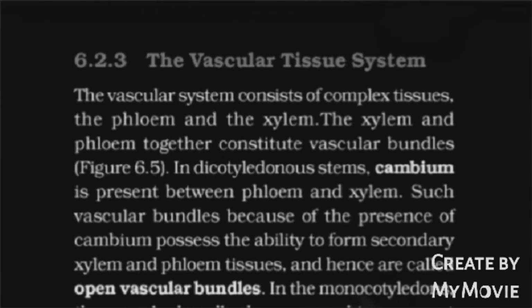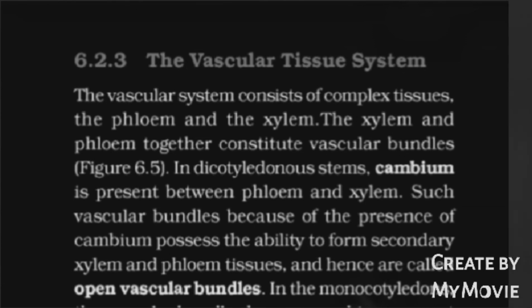The vascular tissue system. The vascular system consists of complex tissues, the phloem and the xylem. The xylem and phloem together constitute vascular bundles. In dicotyledonous stem, cambium is present between phloem and xylem. Such vascular bundles, because of the presence of cambium, possess the ability to form secondary xylem and phloem tissues and hence are called open vascular bundles.